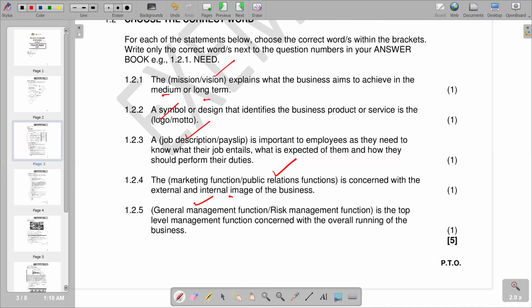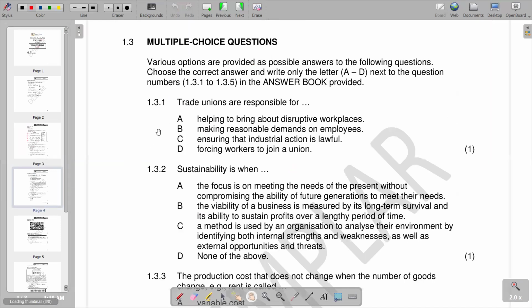That is the part of choosing the correct word. So going to our next section, which is going to be now multiple choice. Various options are provided as possible answers to the following questions. Choose the correct answer and write only the letter A to D next to the question number. That is 1.3.1 to 1.3.5 in the answer book provided.